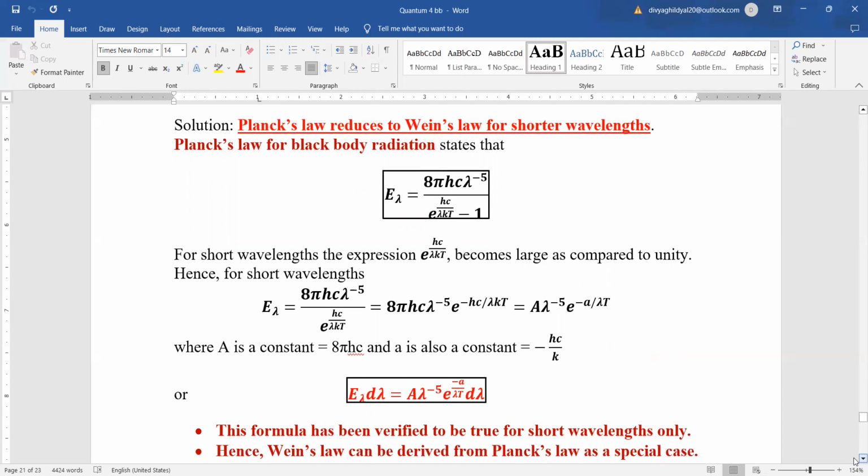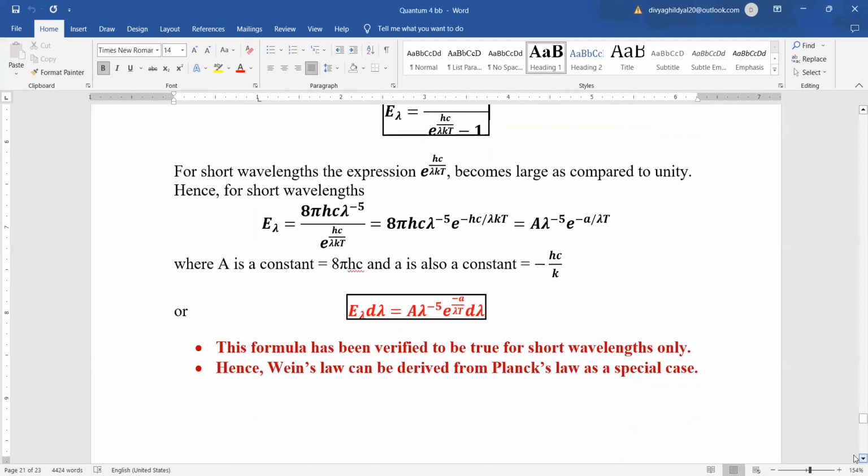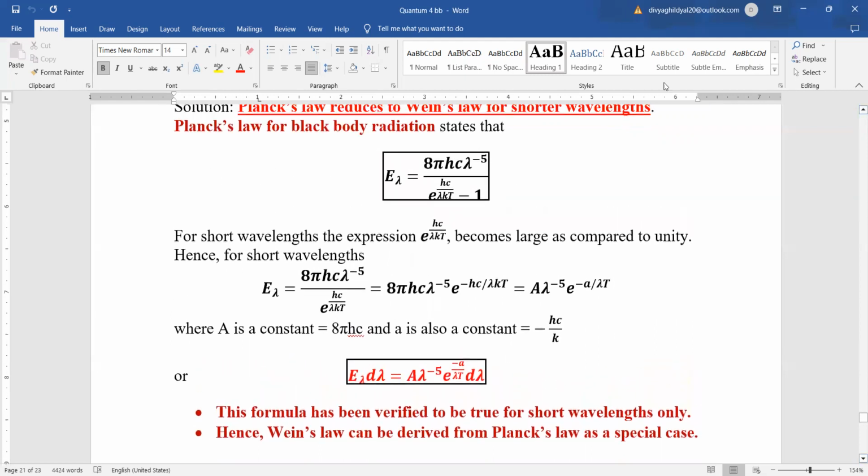longer ones. So Planck's law for black body radiation states that E lambda is equal to 8 pi hc lambda to the power of -5 upon e to the power of hc divided by lambda kT minus 1. Now, have a closer look at the expression. For short wavelengths we are talking about, this expression is becoming very large compared to 1.